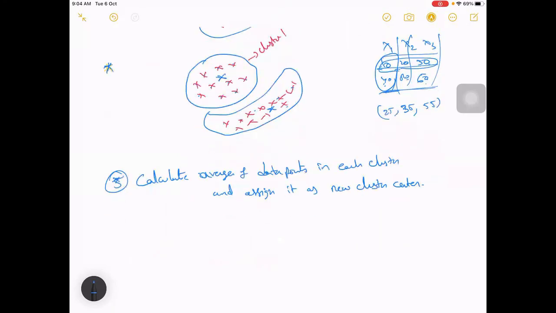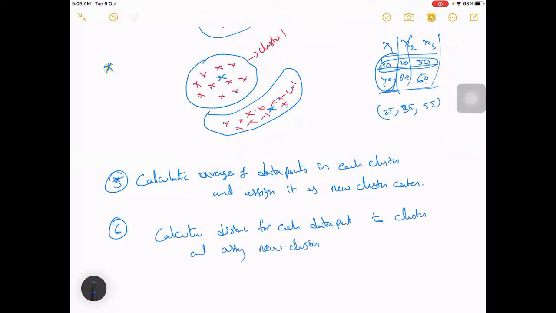And next, the 6th point is, once you have this new cluster center, we again calculate the distance for each data point to the cluster and assign it to a new cluster.